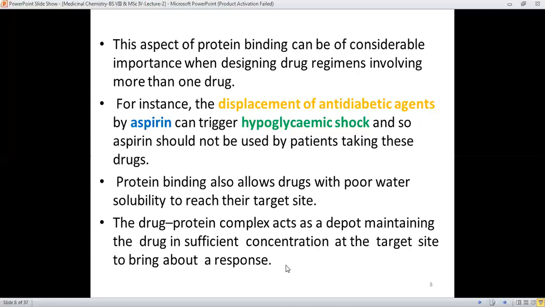In this way, this drug protein complex is responsible for carrying a sufficient concentration of the drug towards its target in order to impart a response, or to show the pharmacological action. This action may be anti-diabetic, anti-cancer, anti-malarial, antibiotic, or, in order to cure inflammation, a certain type of pharmacological action must be there.